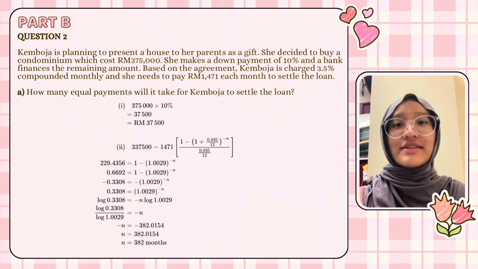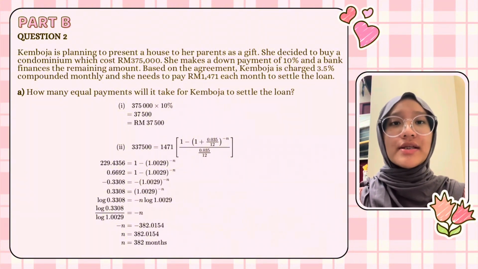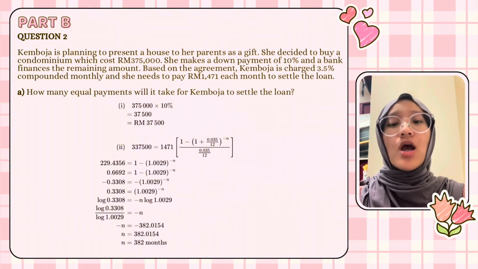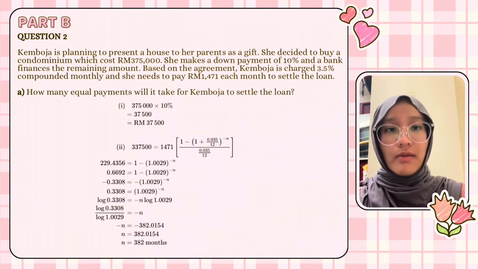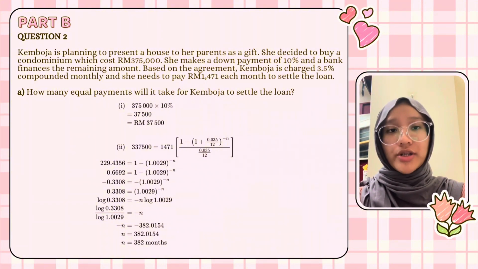Part B, question 2. Kamboja is planning to present a house to her parents as a gift. She decided to buy a condominium which cost 375,000 ringgit. She makes a down payment of 10% and the bank finances the remaining amount. Based on the agreement, Kamboja is charged 3.5% compounded monthly, and she needs to pay 1,471 ringgit each month to settle the loan. A. How many equal payments will it take for Kamboja to settle the loan?